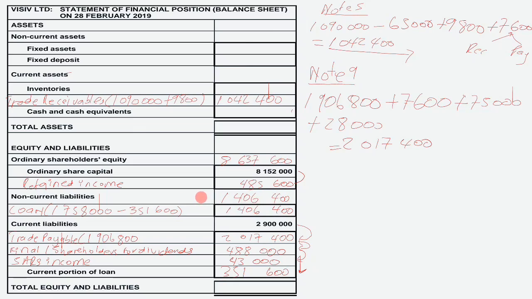So to get your total equity and liabilities, you take 1 shareholders equity plus 2 non-current liabilities plus 3 current liabilities. When you add the three amounts, you'll get 12,944,000. So meaning our total assets will also be 12,944,000. Nice. So let us move to our assets.